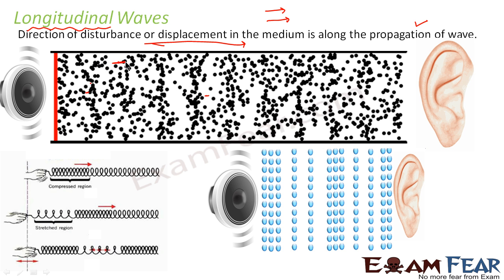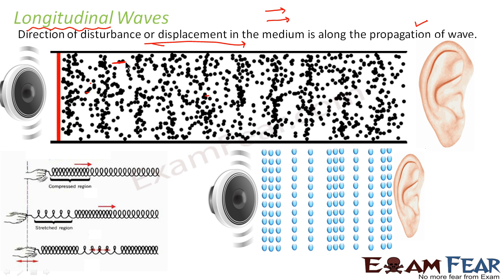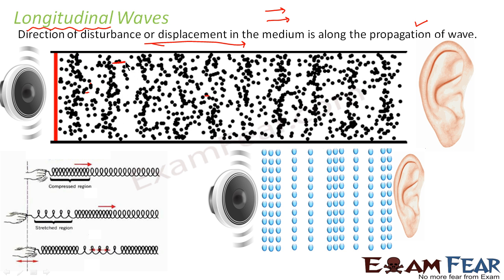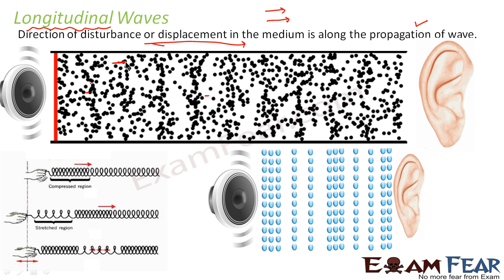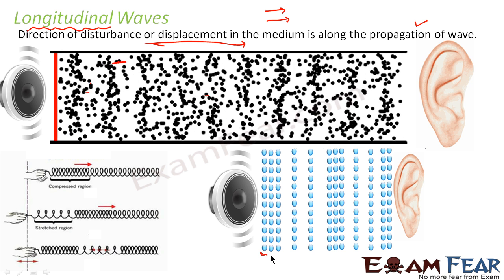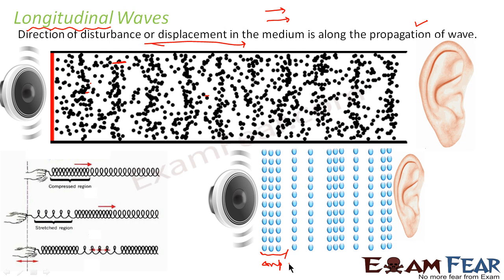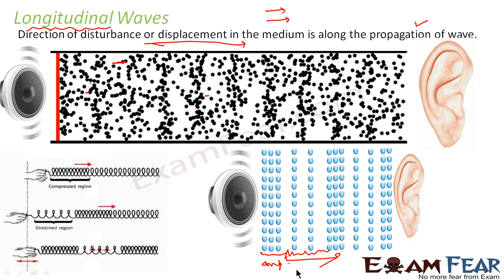So how are longitudinal waves formed? What determines the up and down of a longitudinal wave? If you see the diagram, you can see that the longitudinal wave has certain regions where the particles are very close to each other, very compact. These regions are known as compressions. Whereas there are certain regions where the particles are wide apart. Those regions are known as rarefactions.